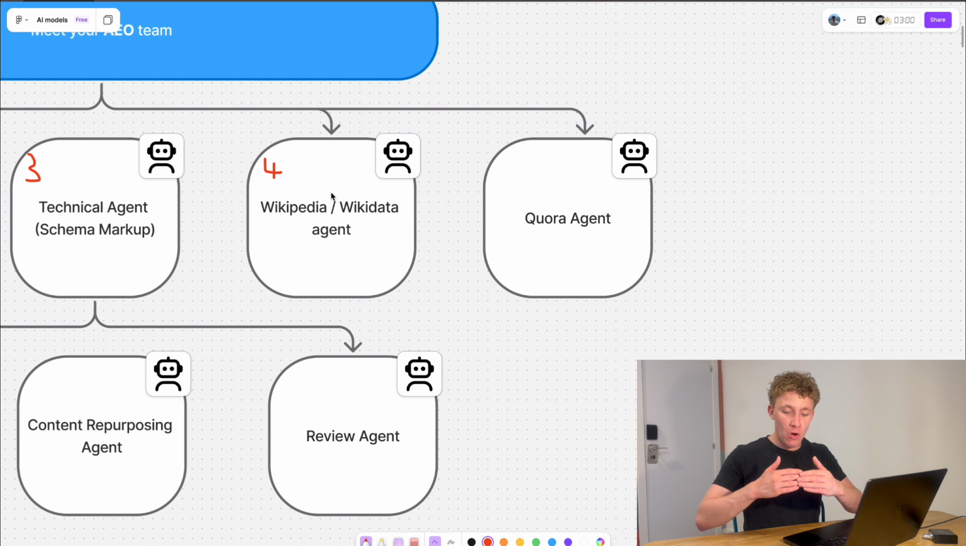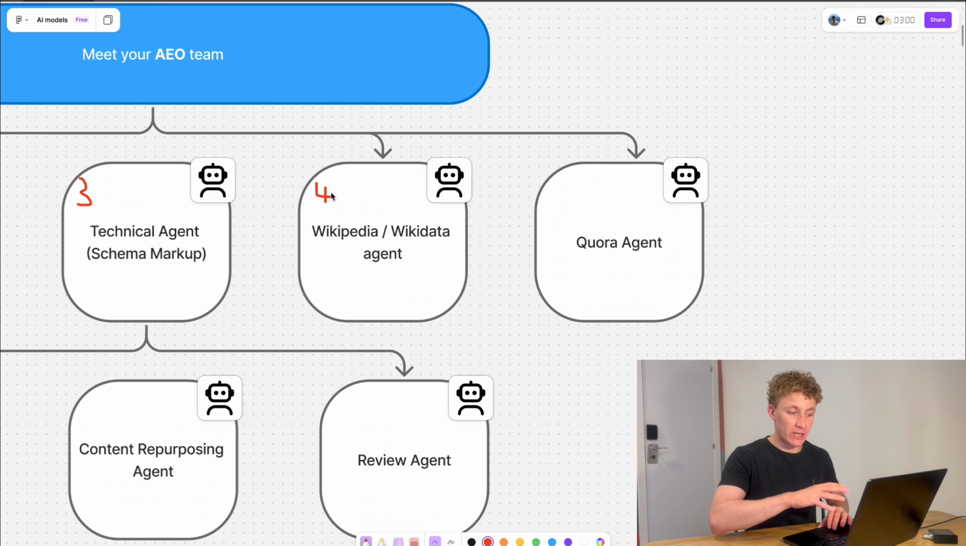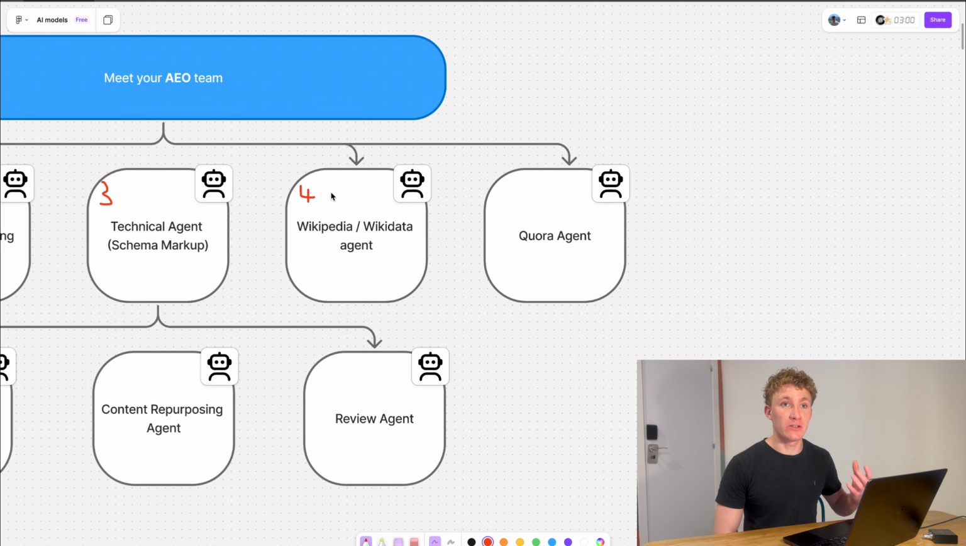So for those of you who don't know, Wikipedia is the front end, which we all see to the internet, but then WikiData is the back end, which is shown to large language models and used to train and cite sources like ChatGPT.